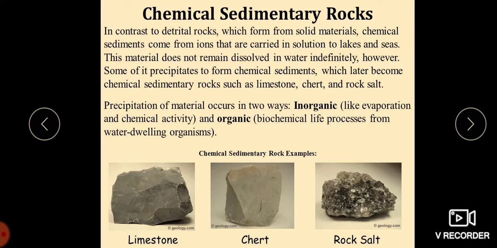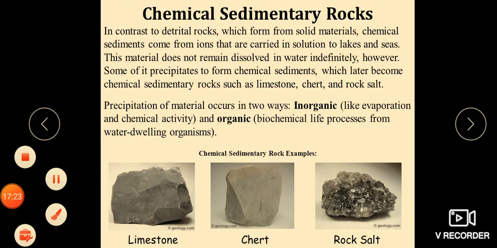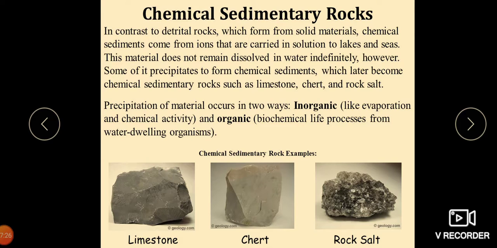Chemical sediments are commonly formed by the process of evaporation of water containing salts in solution. Examples are rock salt, gypsum, and limestone. In contrast to the detrital rocks which form from solid materials, chemical sediments come from the ions that are carried in solution to lakes and seas.